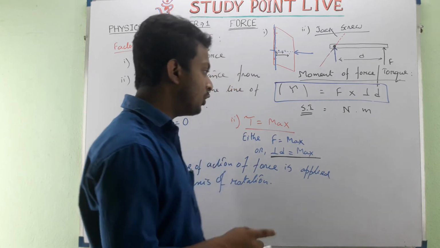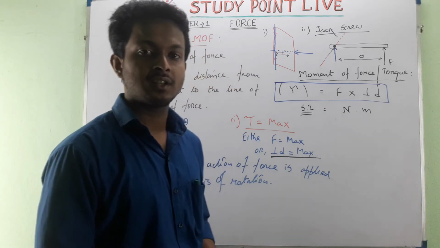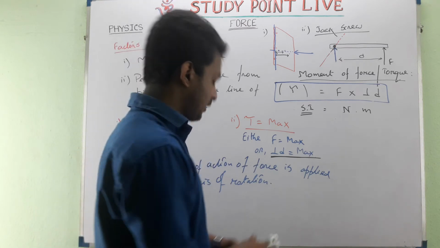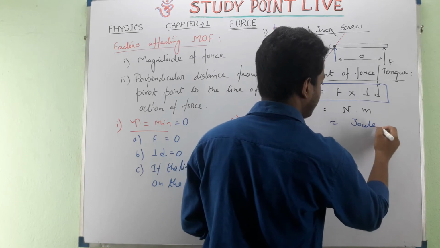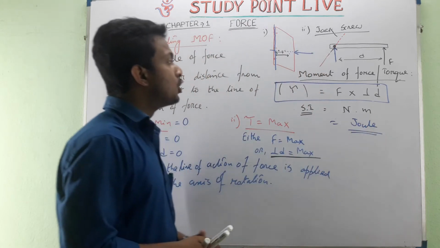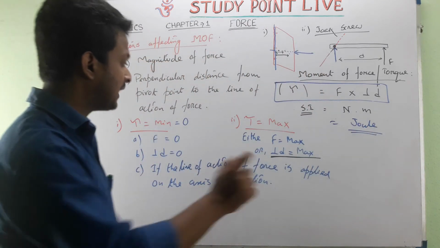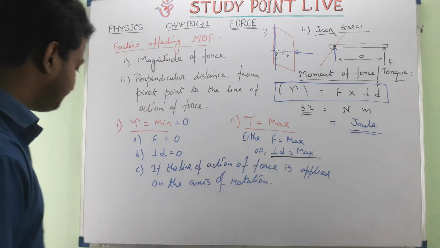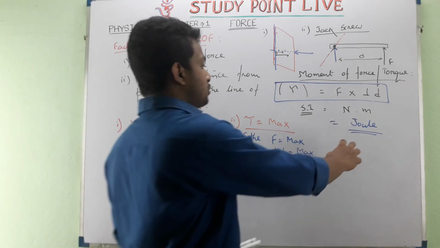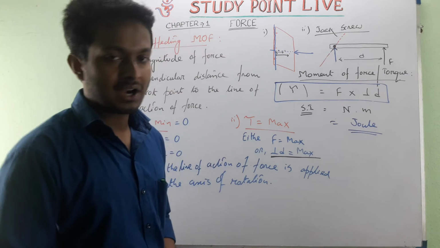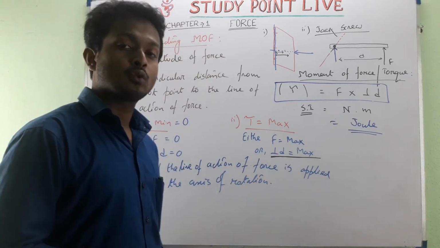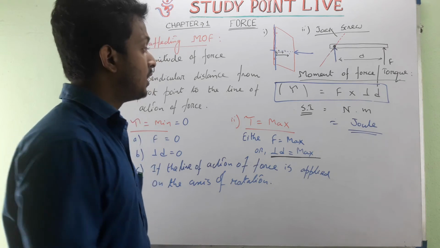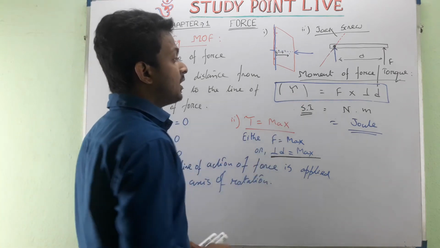Now, as we know, Newton meter is also known as joule. So can we write joule over here instead of Newton meter? To know this, we have to know one another thing. See, joule is the unit of work or energy. Work is a scalar quantity, but tau is a vector quantity.